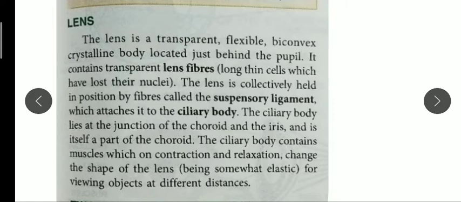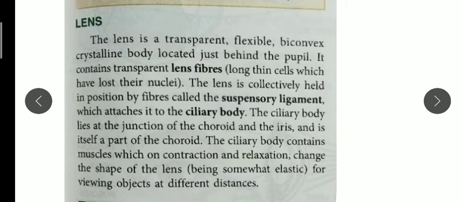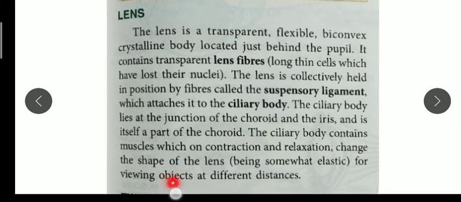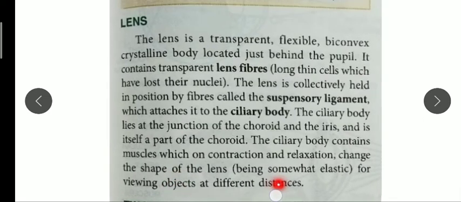It is written also that it is flexible. The lens is flexible, and we can see different objects at different distances because of this elasticity, this flexibility of the lens, which is held by the suspensory ligament and ciliary body.